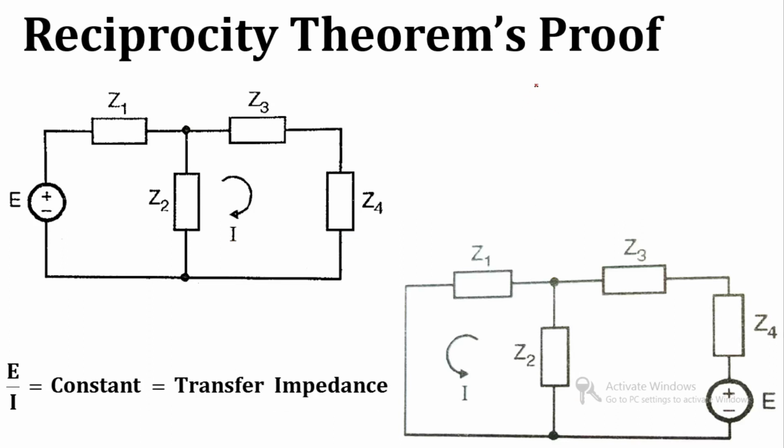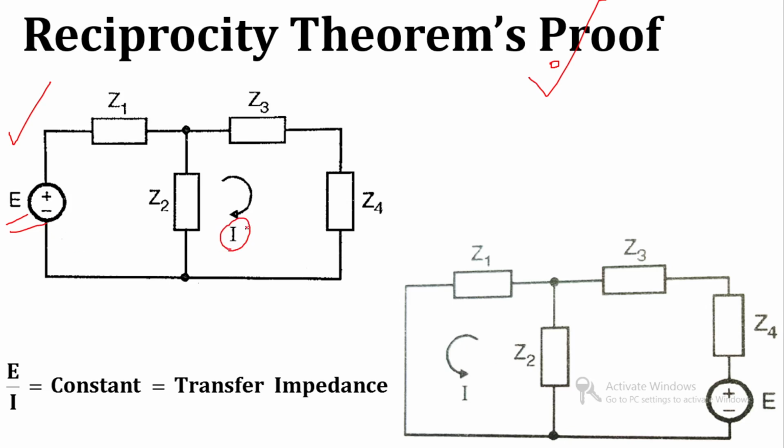Now let us start with the proof of the reciprocity theorem. Suppose we have a network which has input E volt and output I ampere.